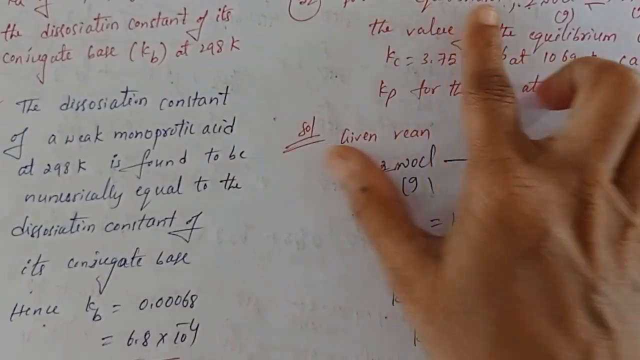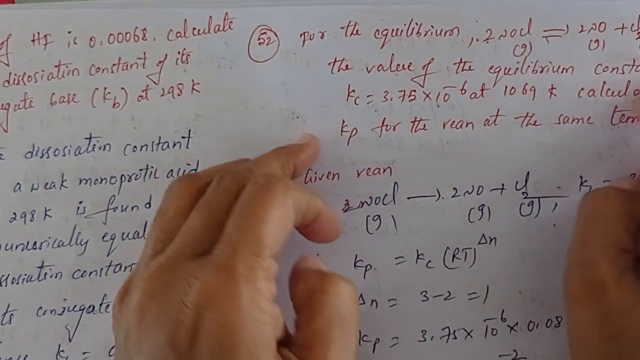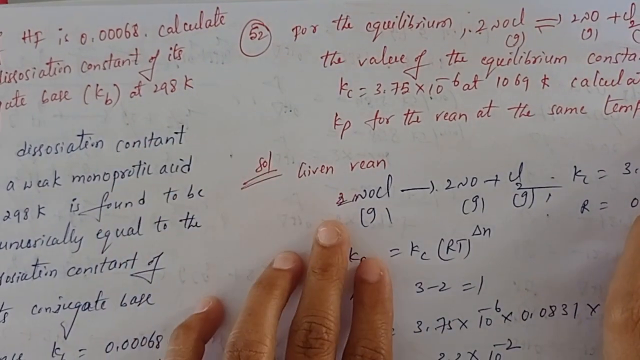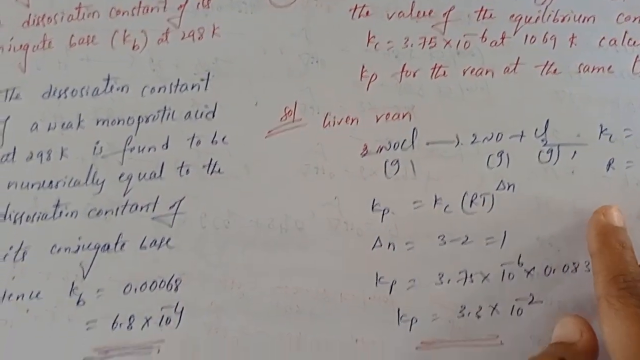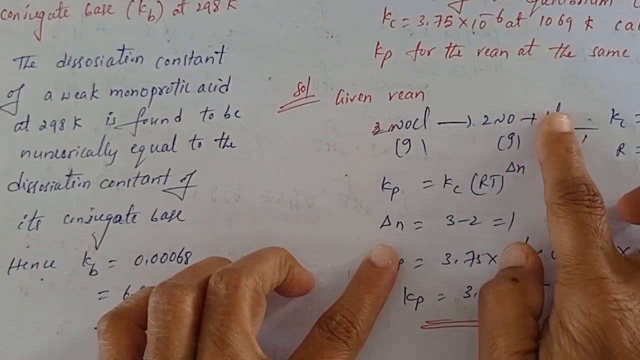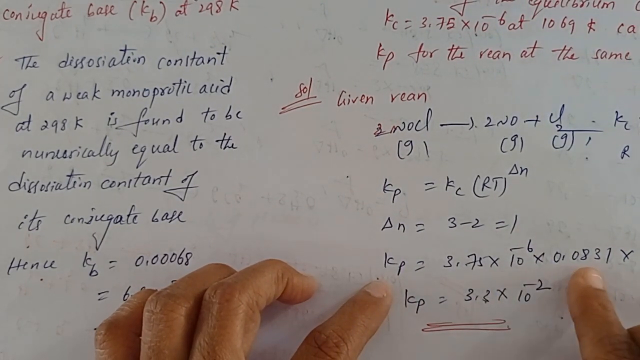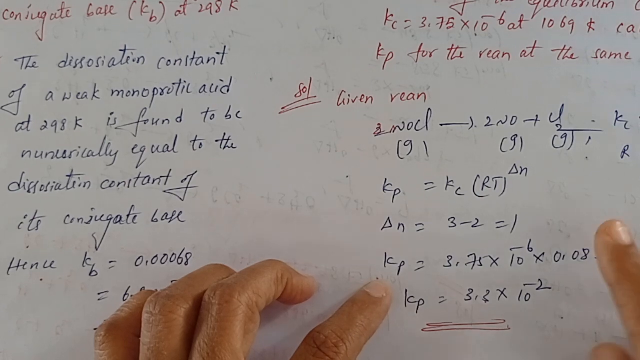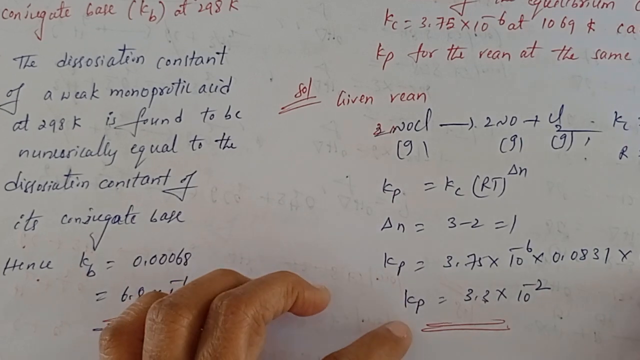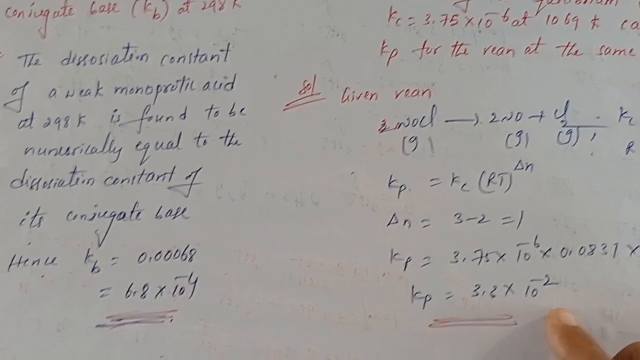Right. Next, 52. For the equilibrium, 2 moles of NOCl gives 2 NO plus Cl2, the value of the equilibrium constant is given. Calculate the Kp for the reaction at the same temperature. Formula: Kp equals Kc into RT to the power of delta N. Calculate delta N: 2 plus 1 is 3, minus 2, number of moles is 1. So Kp is equal to Kc into R into T whole to the power of delta N. This is the temperature given. Substitute, you will get the answer 3.3 into 10 power minus 2. Clear students? Thank you students.